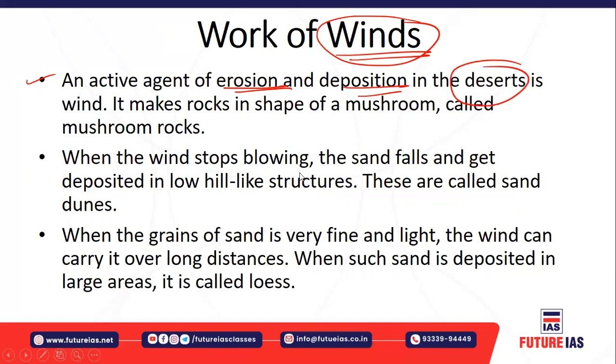You might have seen that in the desert there is no barrier for the wind. The wind can continuously flow from one place to another place. So what will happen? It will erode the sediment somewhere, and it will be depositing somewhere. So it basically makes the rocks in the shape of a mushroom, and it is called mushroom rocks.